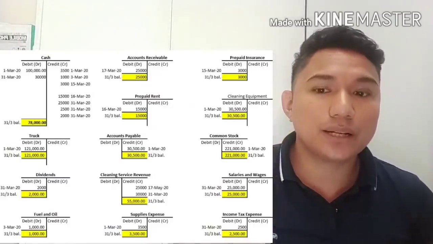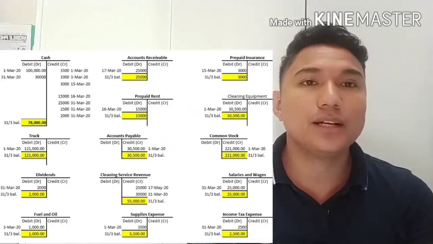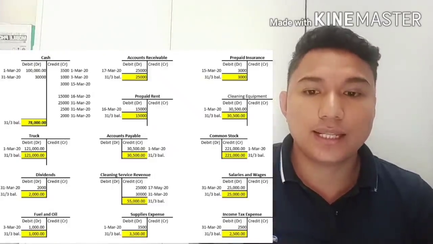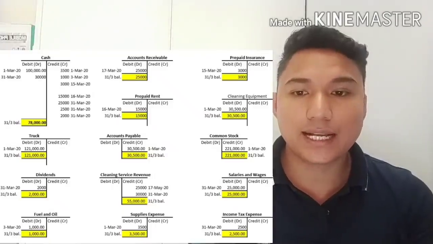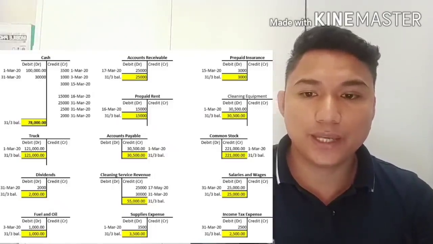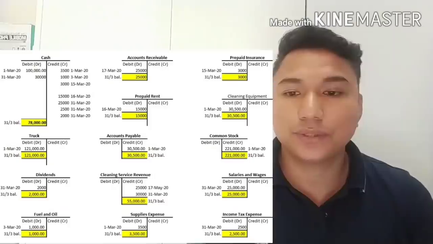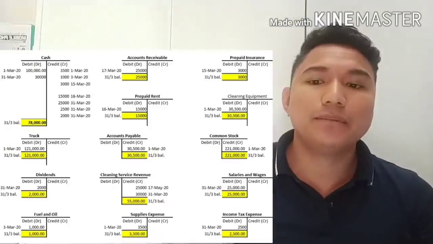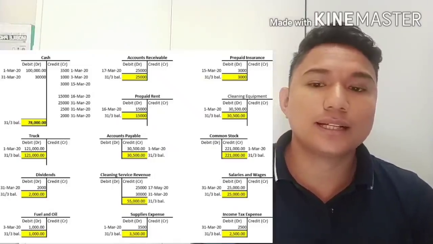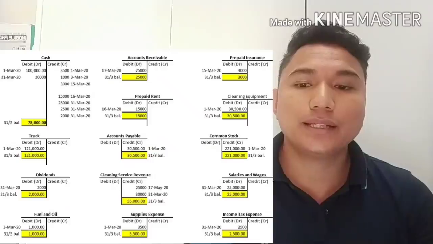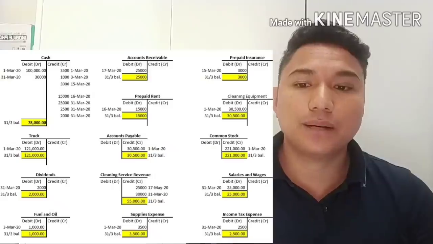So as you can see, we already transferred all the transactions from the general journal to the general ledger. So let's see the balance. For cash, we don't have a beginning balance, but we have debit transactions of 100,000 and 30,000, so we have a total debit of 130,000, and we credited 52,000 for the month of March.